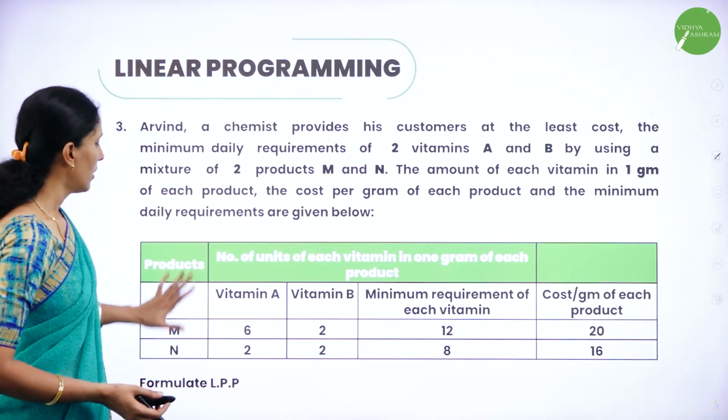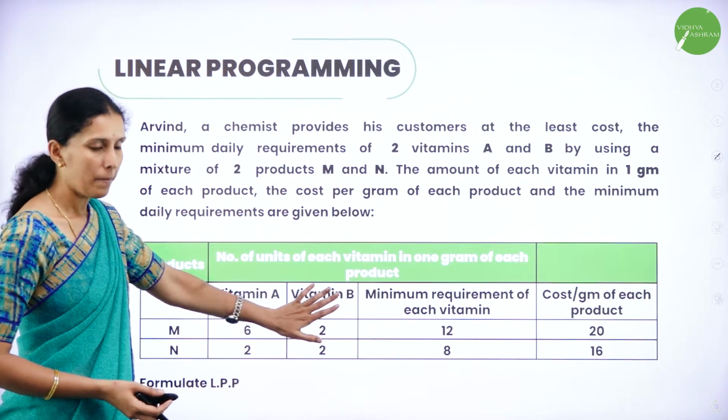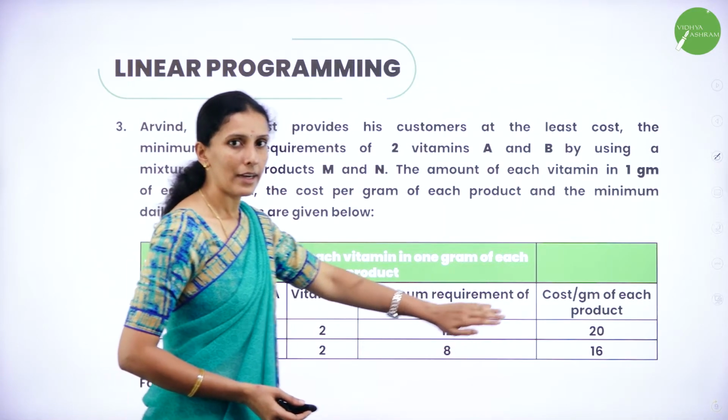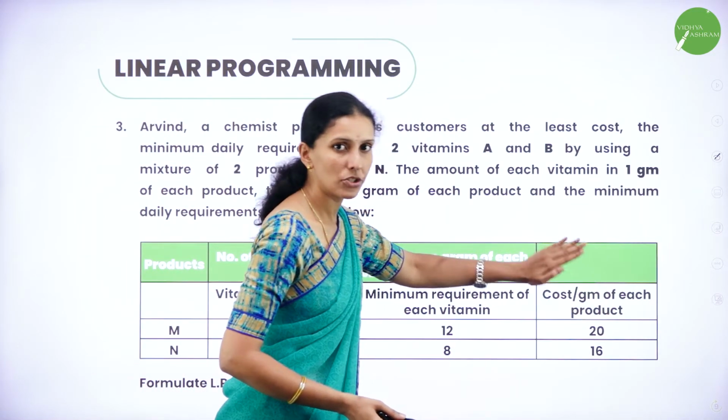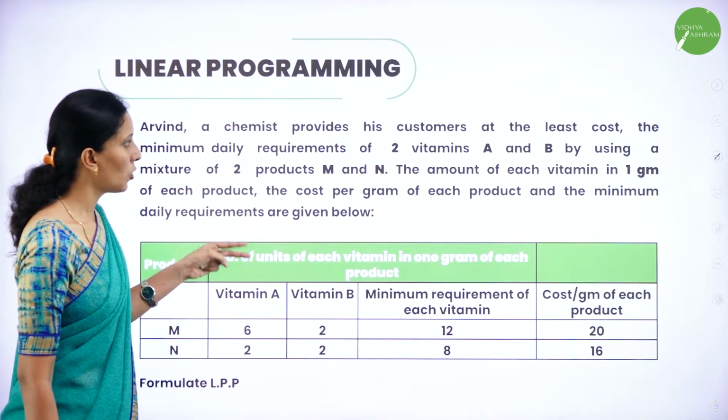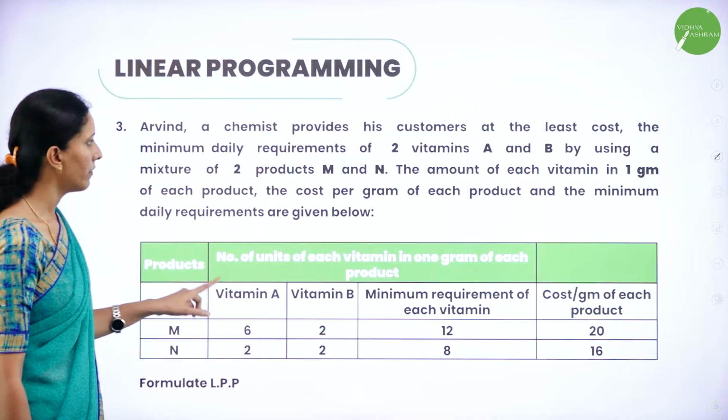You have vitamin A and vitamin B and this is the minimum requirement for each vitamin and this is the cost for each product. So he is taking two products to form the vitamins.